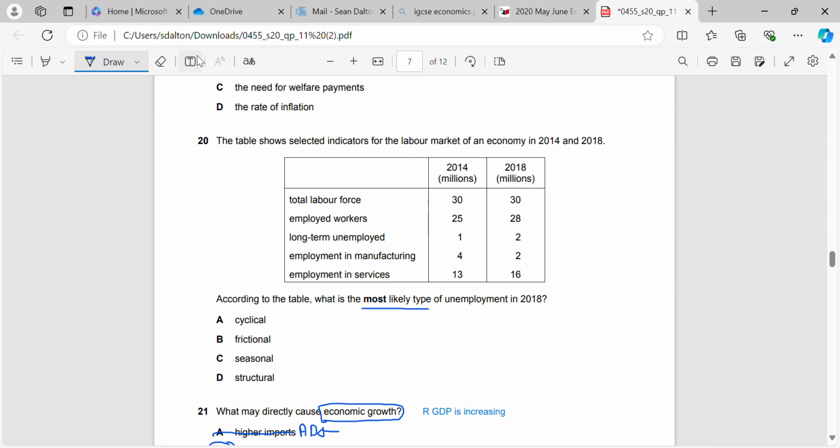So we've got to remember our three types of unemployment. Now, the two types that are long-term are structural unemployment and cyclical unemployment. Okay? Structural is where industries will decline, we'll have regional unemployment.